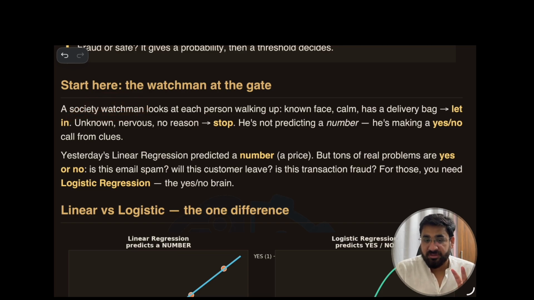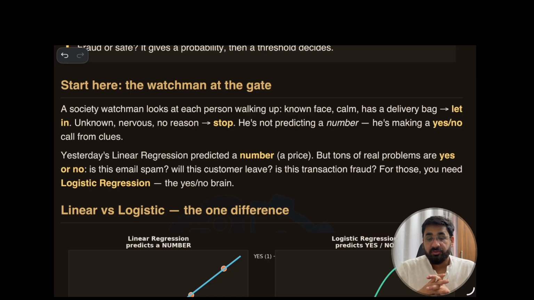Now there are two situations. First, say a delivery boy comes. If he's a regular goer, then his face is calm, he's going smoothly and he's used to it. Then the watchman knows that I don't need to stop him, he can go. Now the second situation, if a person comes who is very nervous, without any reason very nervous and very fast, then what will the security guard do? He or she will stop him or her.